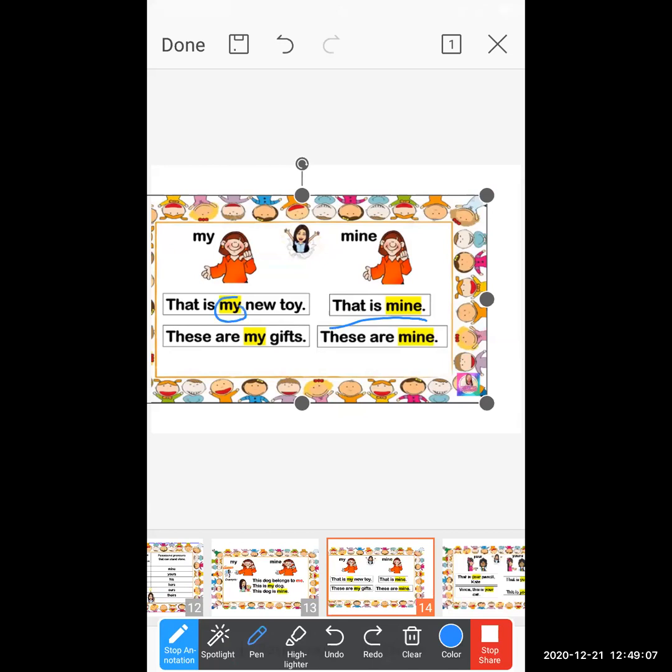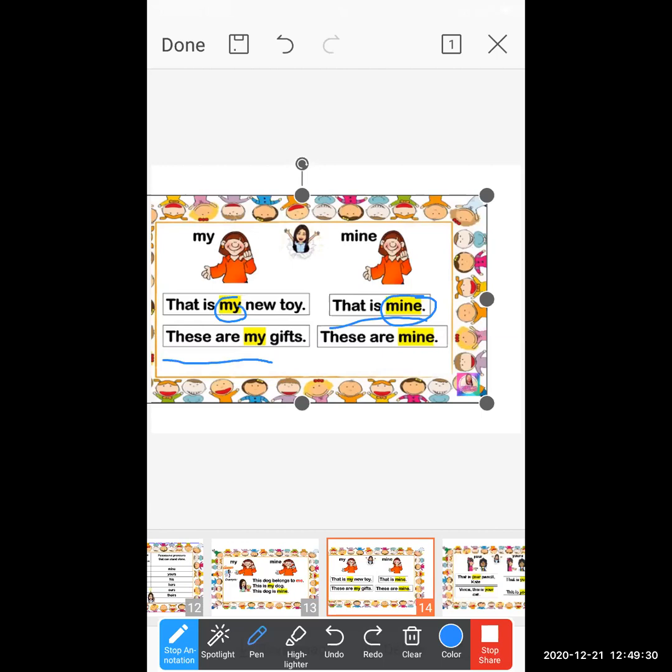Not my, but mine, M-I-N-E. This sentence shows that this is possessive, it shows the ownership, but what she's talking about is not mentioned. So this type of sentence stands alone.